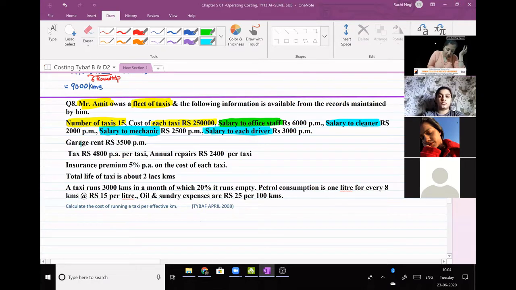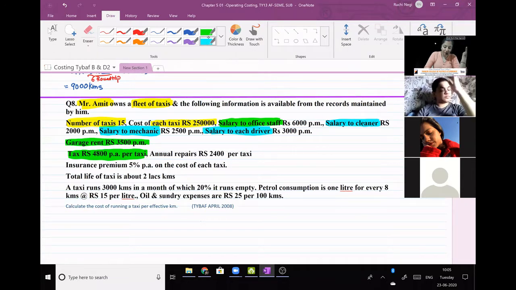As per CAS 5, it is obviously fixed cost. Next, taxes, fixed cost, and see the information. Per annum, per taxi, for one taxi. Then annual repairs. Repairs is variable cost in CAS 5.